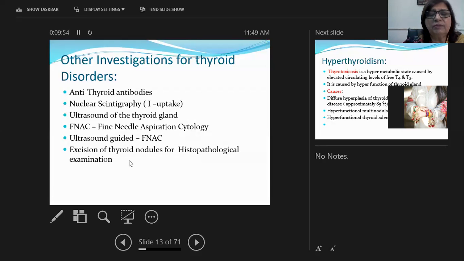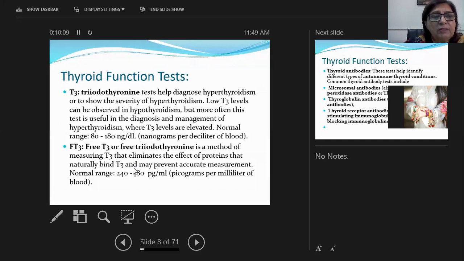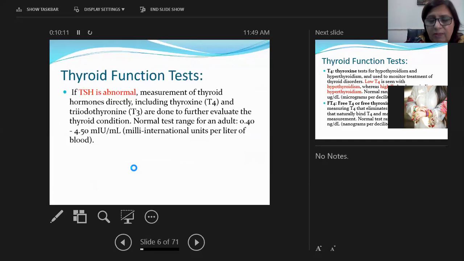Histopathology of the thyroid nodule is also done after excision, and histopathological diagnosis is the gold standard for the diagnosis of tumors of the thyroid. Okay, so these are the lab investigations which are done in thyroid disorders. I hope it is clear. I'll repeat it as well.